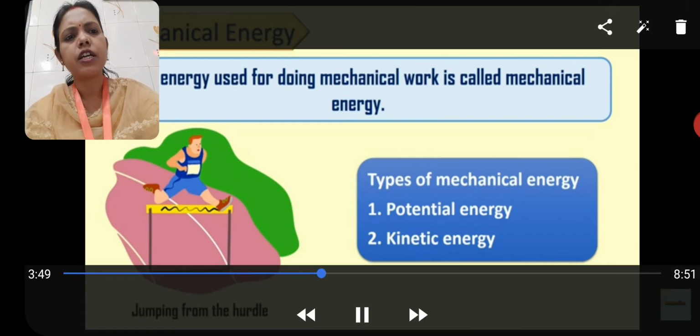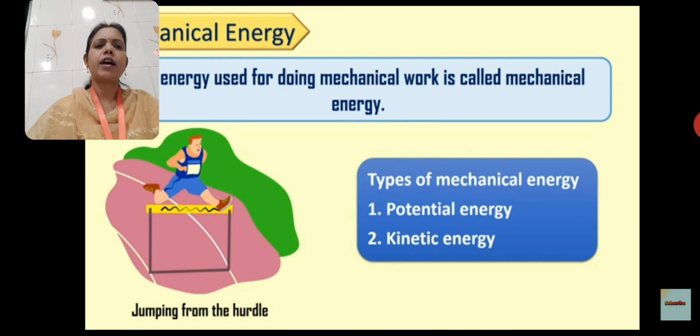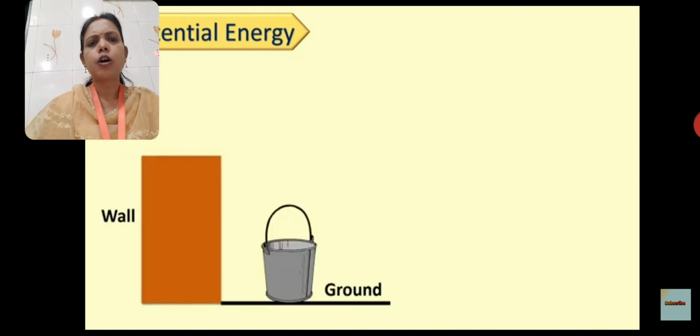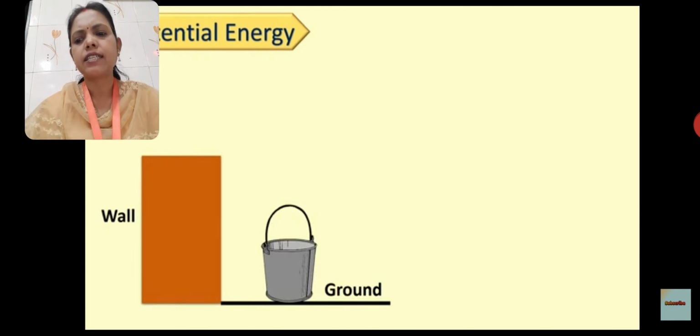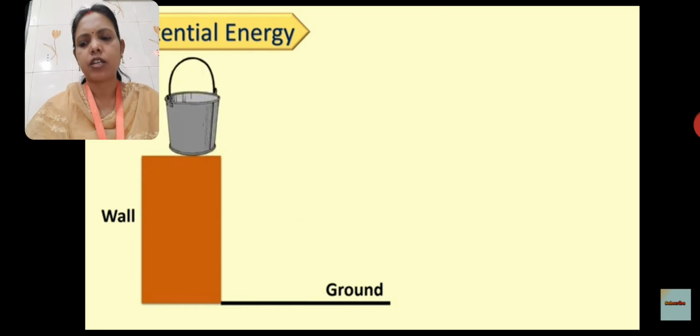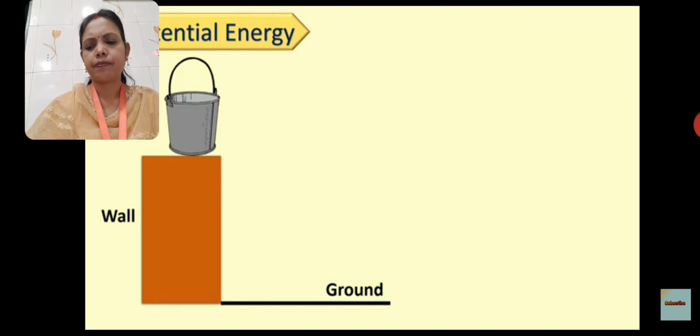So children, first we are going to see potential energy. Suppose one bucket is lying on the ground. It has no energy, so it cannot do any work. But what happens if we lift the bucket to a certain height and place it on the wall?